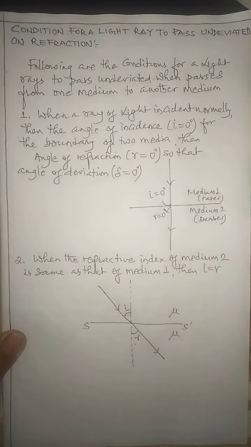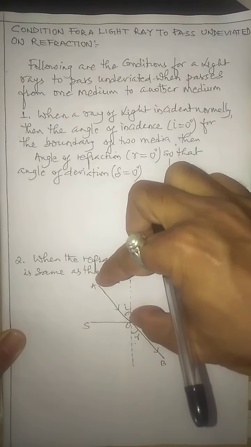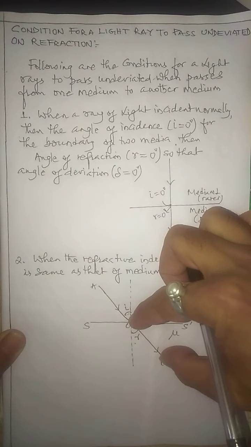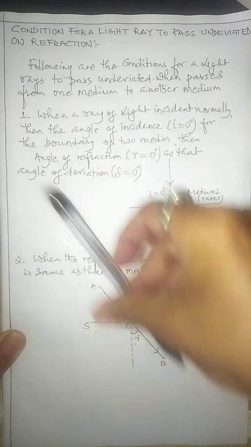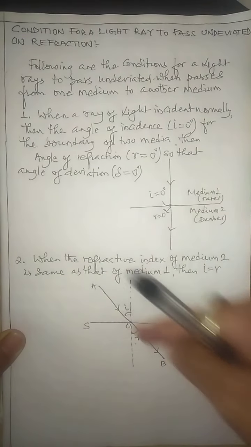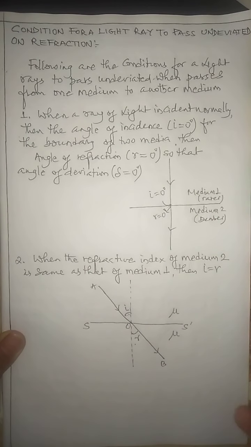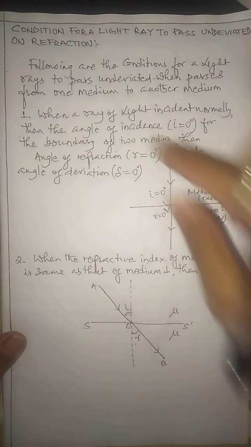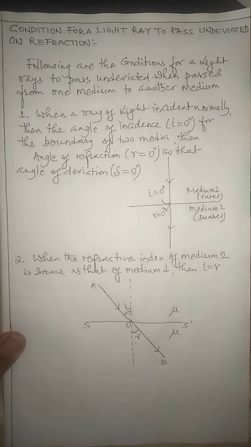Let me give the names: this is A, this is O, this is B. So AO is the incident ray, OB is the refracted ray. But see, the incident ray and the refracted ray both lie on the same line. That means the line is straight with no bending of the ray of light. Sometimes you will be asked in the examination to write the condition for the ray of light to pass undeviated on refraction. These are the two conditions, so important for your examination.